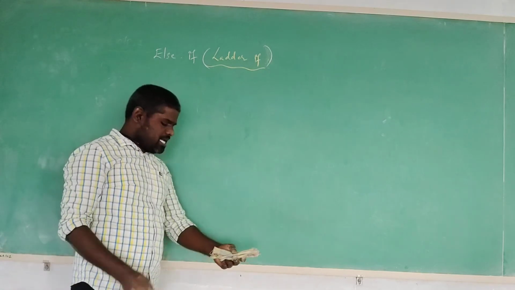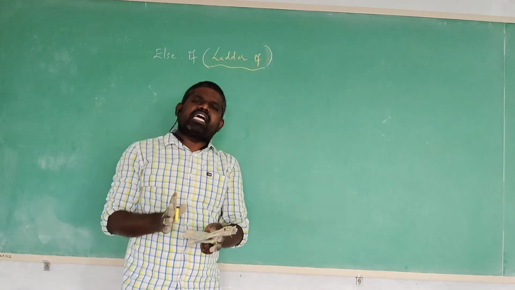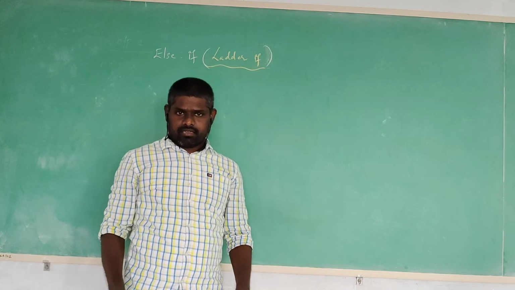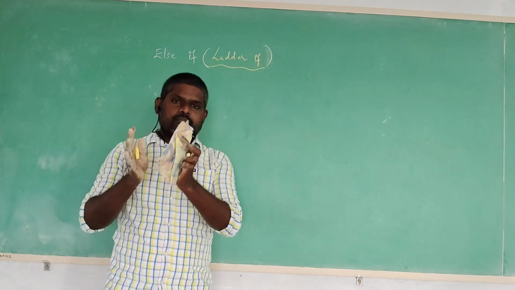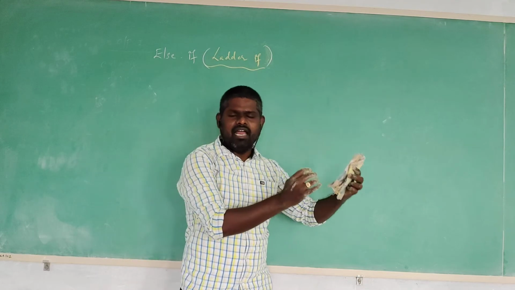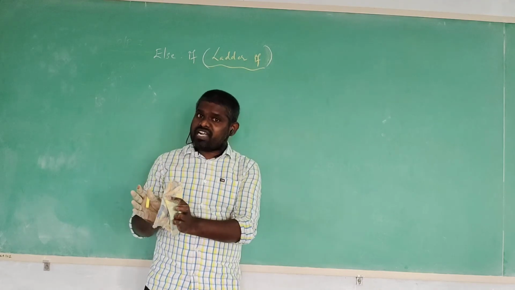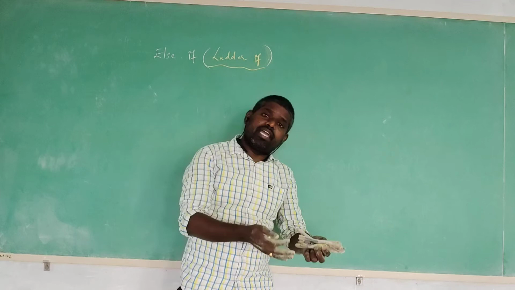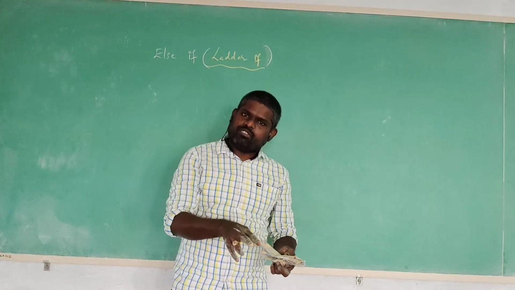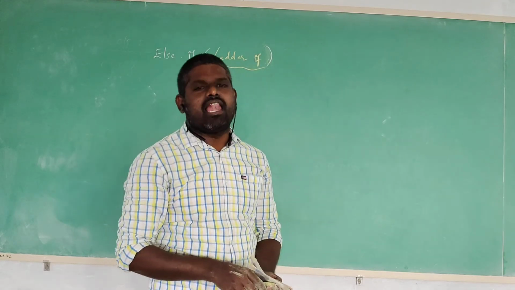Then what happens here? In the ladder if, when the outer if condition is not satisfied, then it is going to execute another inner if statement. Maybe the outer if statement is satisfied, then simply it is going to execute the true block statement and terminate the conditional statement. Maybe the outer if condition is not satisfied, then it is going to execute the else if block, the inner if statement. Maybe the inner if statement is also not satisfied, then it goes to another inner if statement. Like that, we are calling it ladder if.